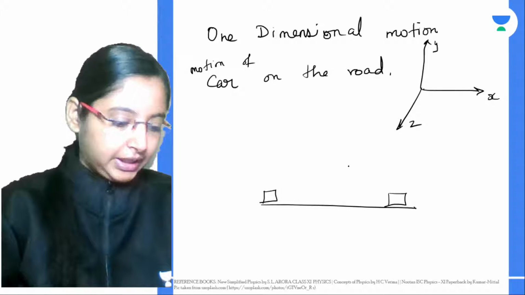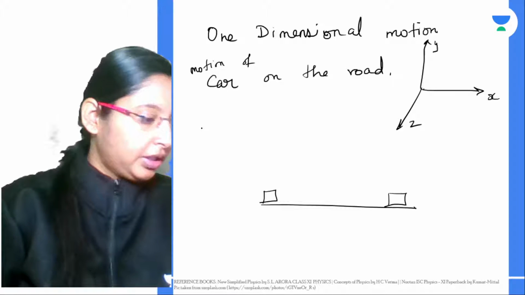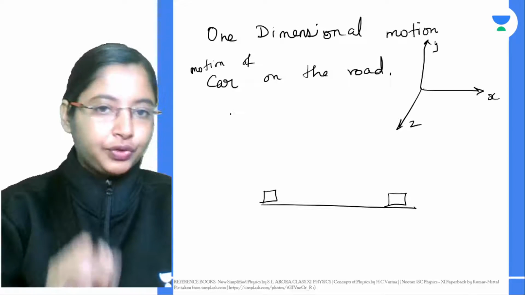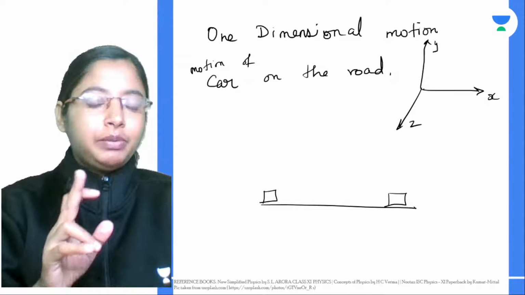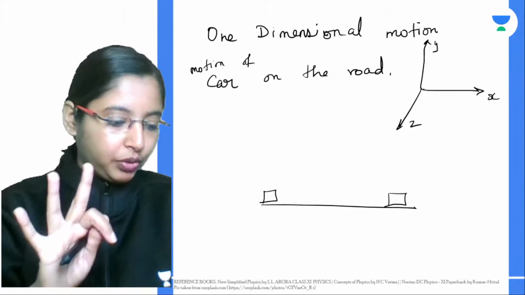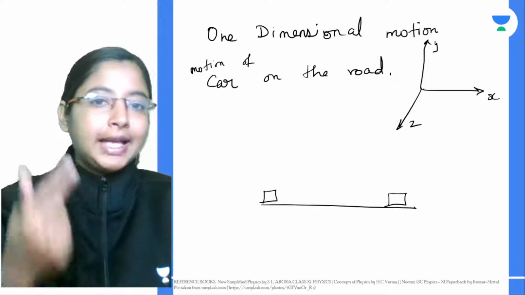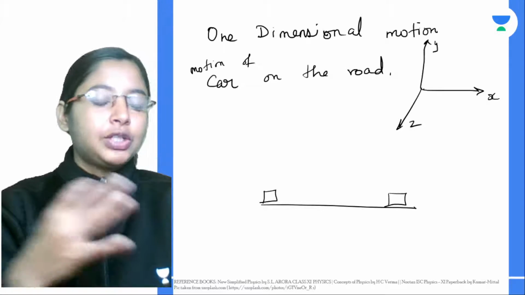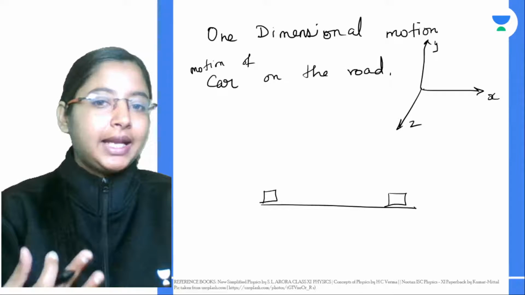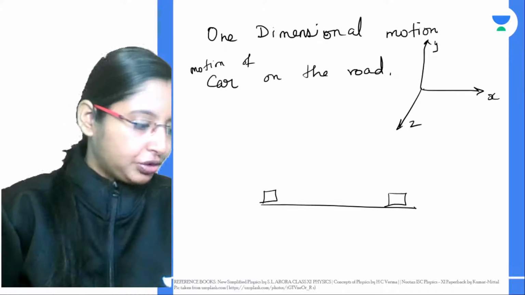A boy moving on a horse in a straight line. Yes, in all of these cases, one-dimensional motion is also called rectilinear motion, because it is a train, anything that is going in a straight line. So in one-dimensional motion, you're using only one coordinate axis, not all three. If you're just using any one coordinate axis to explain its motion, its position with time, then that's called a one-dimensional motion.